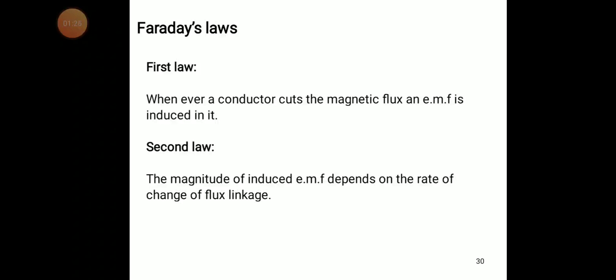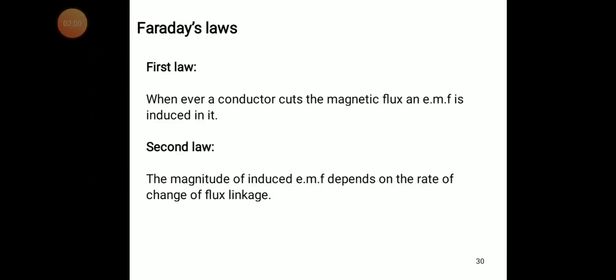Faraday's first law says that whenever a conductor cuts the magnetic flux, an EMF is induced in it. The meaning is, whenever a conductor, if you take a conducting wire, cuts the magnetic flux, an EMF, that is electromotive force, is induced in that conductor. This is Faraday's first law.